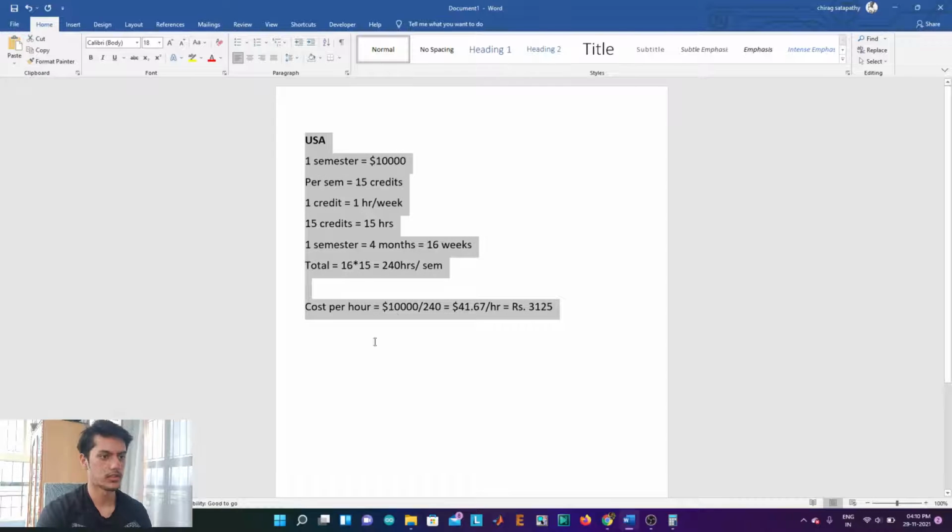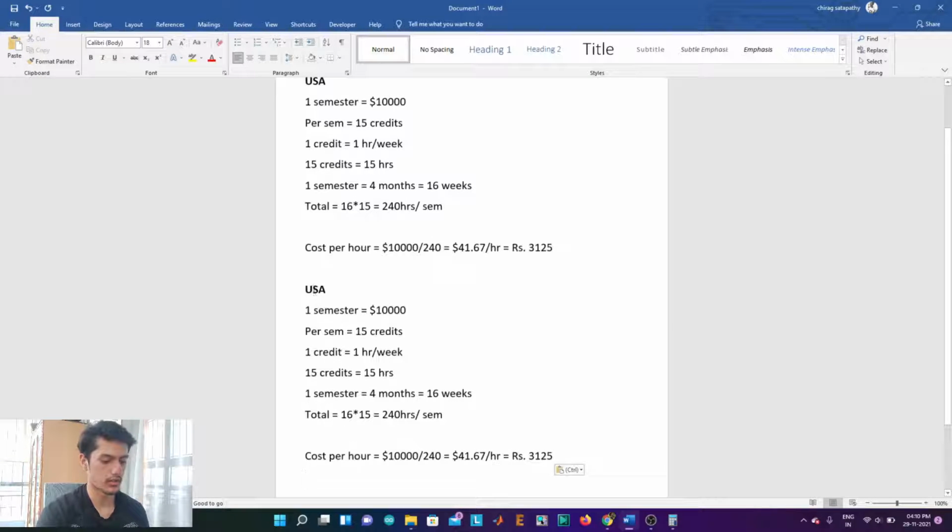So let me just copy paste everything right here, and I'll just make it India. And for India, I'll be considering VIT because I study in VIT, and VIT's fees range from 1.72 lakhs to, I guess, around 4.85 lakhs. So let me take the median as 3.5 lakhs. A lot of you might be paying very less, or a lot of you might be paying more. So it's just an approximation that I'm taking according to VIT.